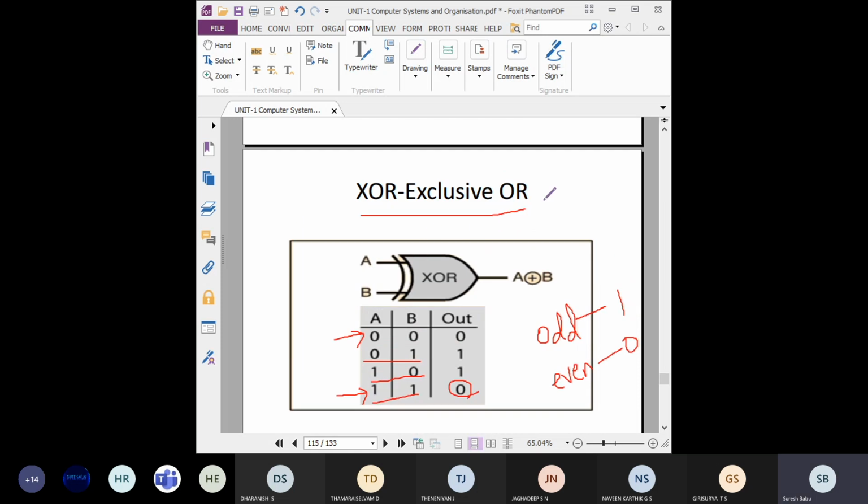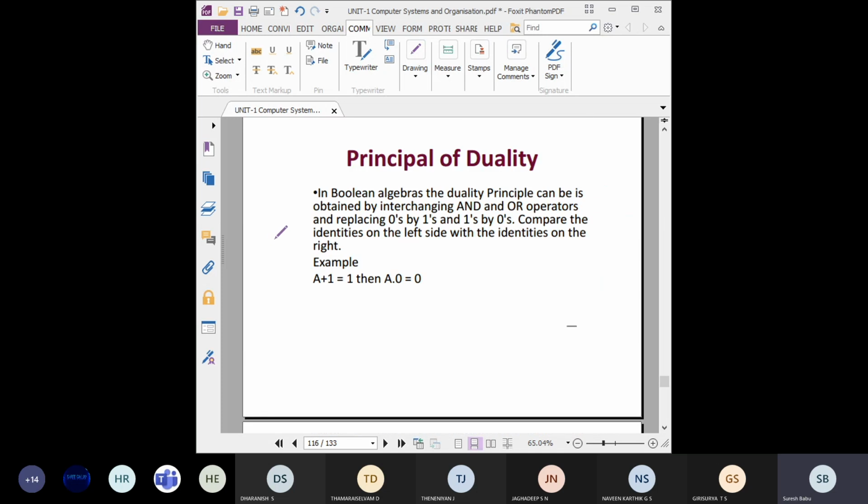So you can also combine this exclusive OR plus NOT gate, that is called XNOR. Students understood? Exclusive OR, exclusive NOR. So you have to reverse the value of this gate, that is, odd number gives 0, even number gives 1. The symbol also has the bubble here for the XNOR gate. Students understood? Everyone? Yes, sir. So kindly practice these gates with the gate symbol and the truth table. Then only you can understand.